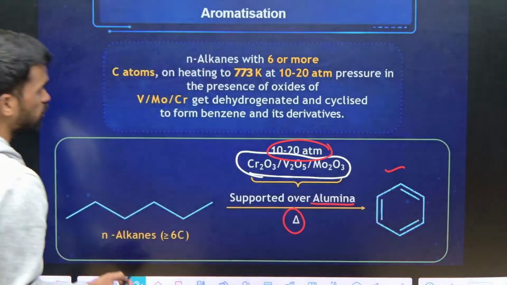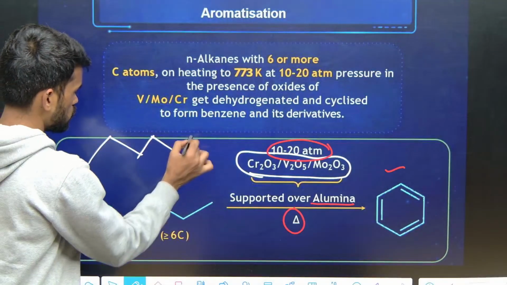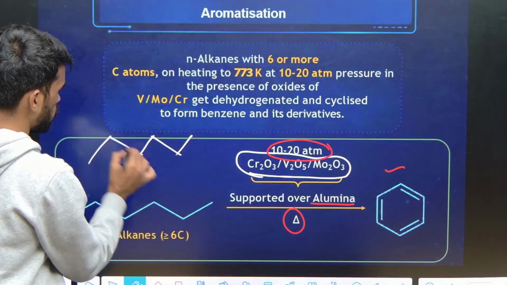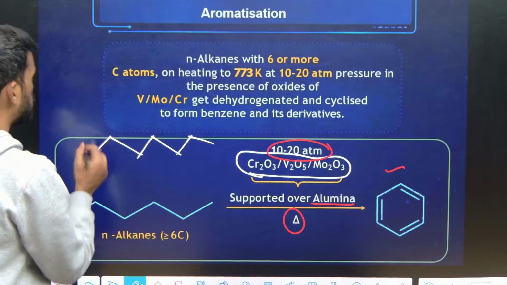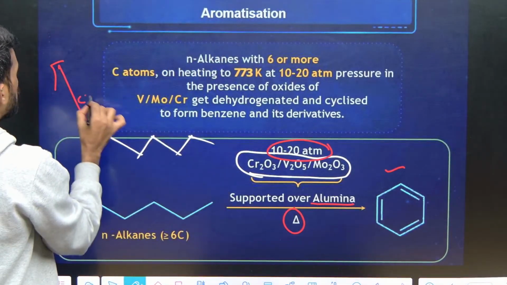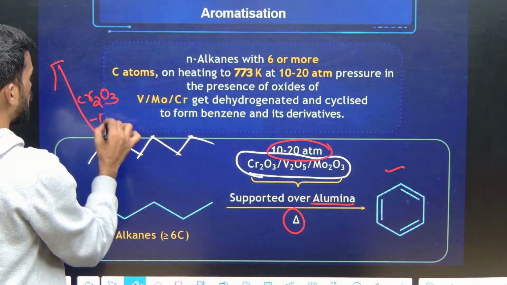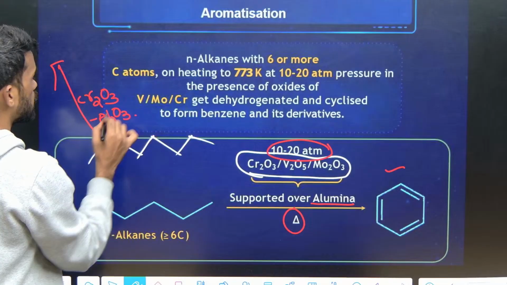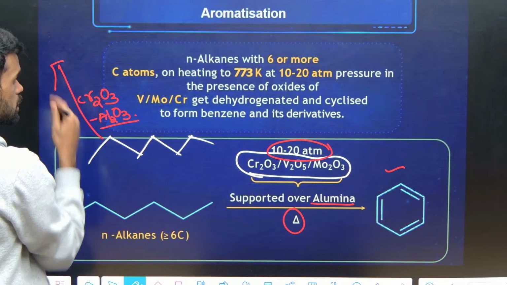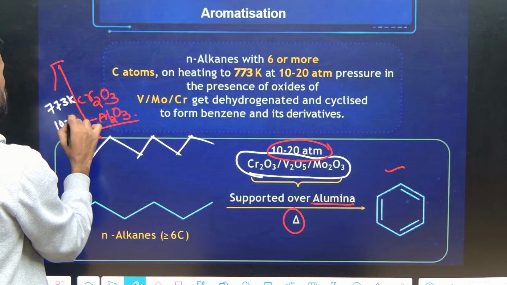Now what if we take N-heptane? This was N-hexane. Now we are taking 1, 2, 3, 4, 5, 6, 7, N-heptane. Upon aromatization using any of these compounds, Cr2O3 and Al2O3, because this is supported for this oxidizing agent. What is the temperature used? 773 Kelvin and 10 to 20 atm.